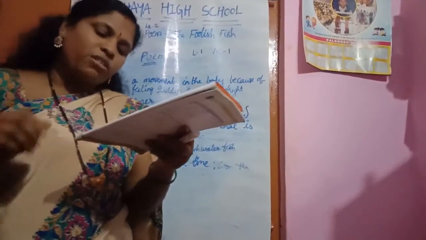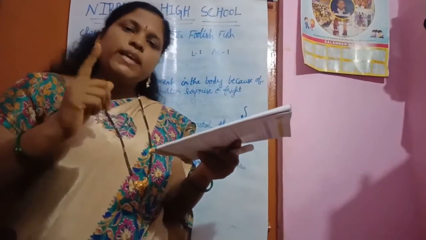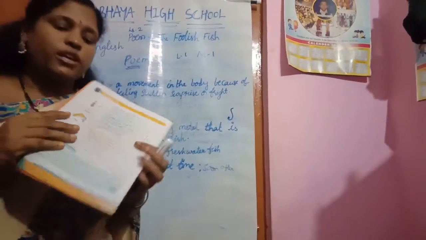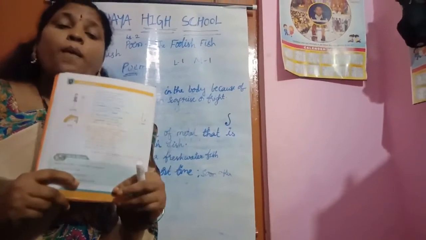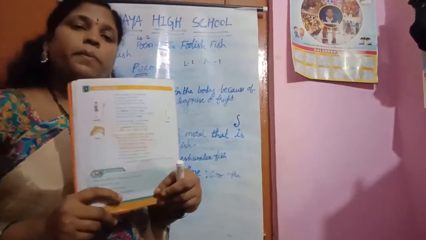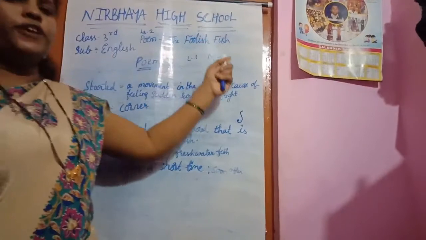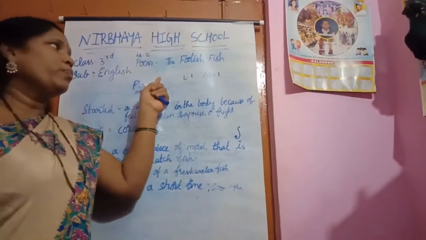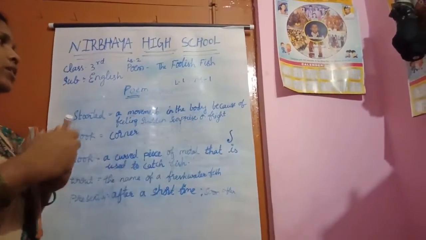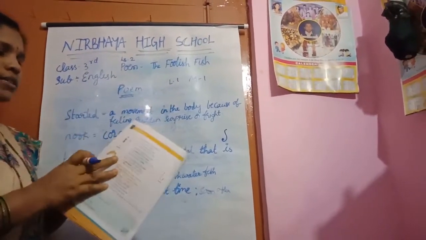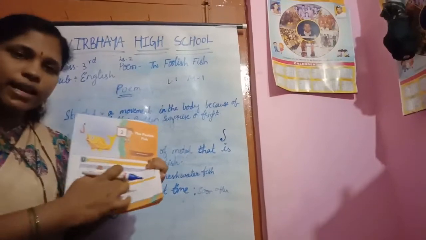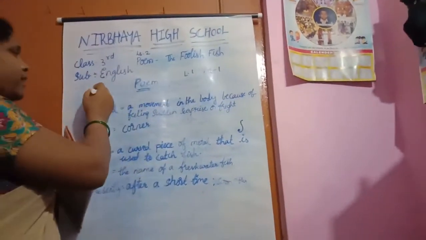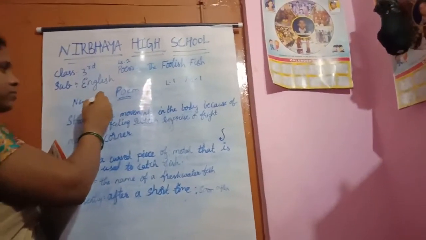Did the little fish try to eat the worm? Yes, the little fish tried to eat the worm. Understood, children? This is your second lesson poem. What is the poem name? The Foolish Fish. Now, what is your work? You should write lesson number 2, The Foolish Fish. Then new, listen and say loud words. After that, you should write the new words.